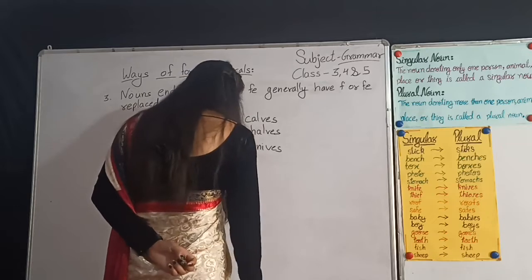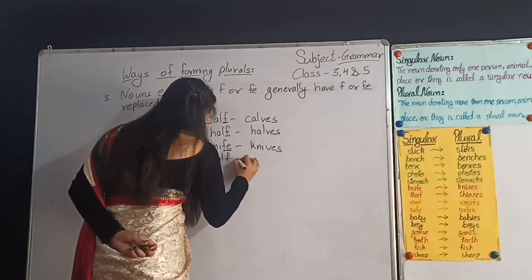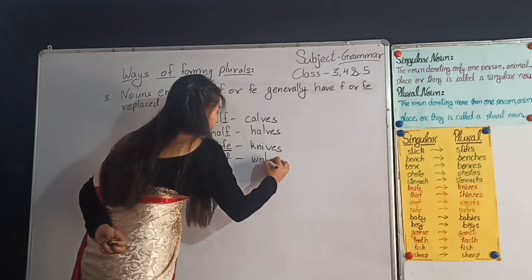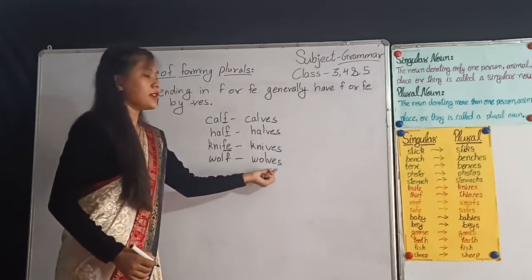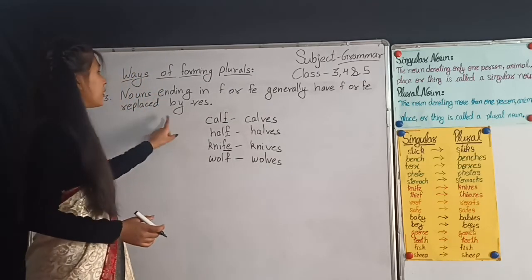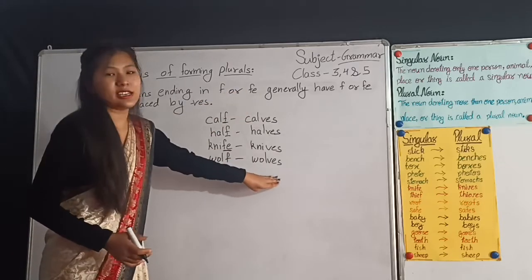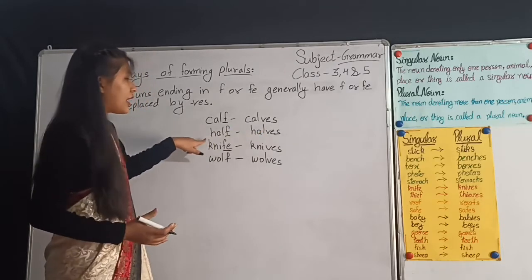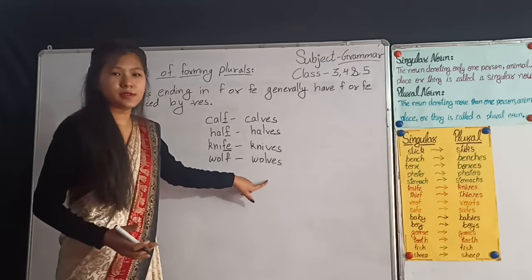Now next example, wolf. What will we write here? We will write WOLVES. Here I have replaced F by VES. So to make it plural, in some cases we have to replace F or FE by VES. Calf, calves, half, halves, knife, knives, wolf, wolves.